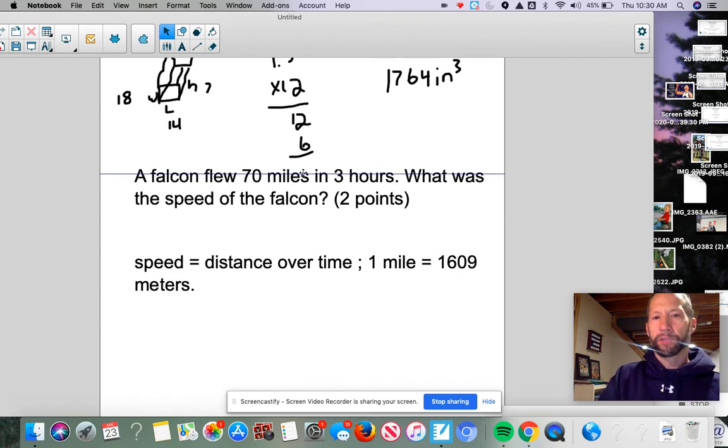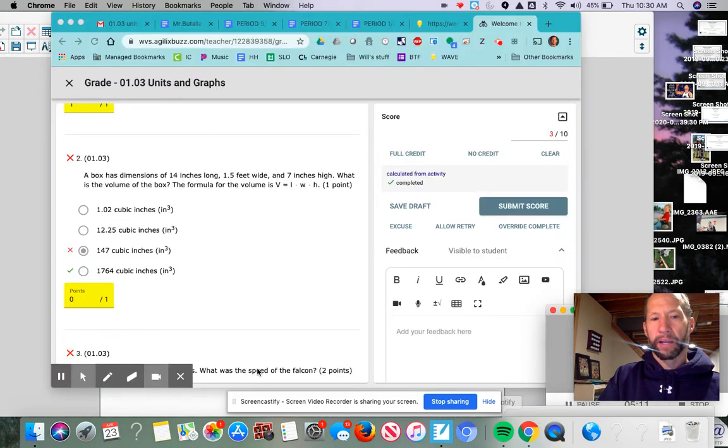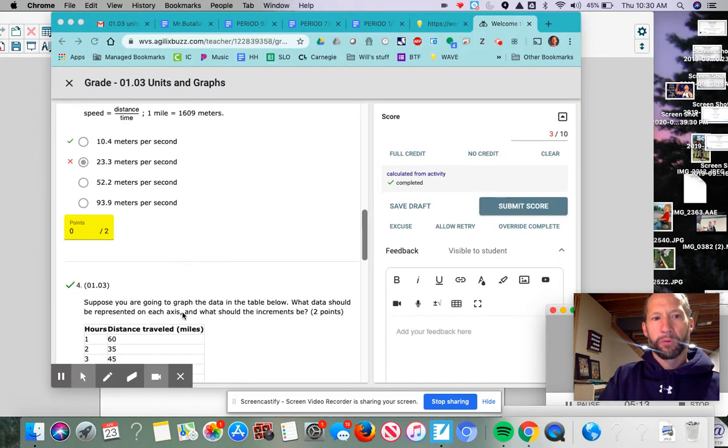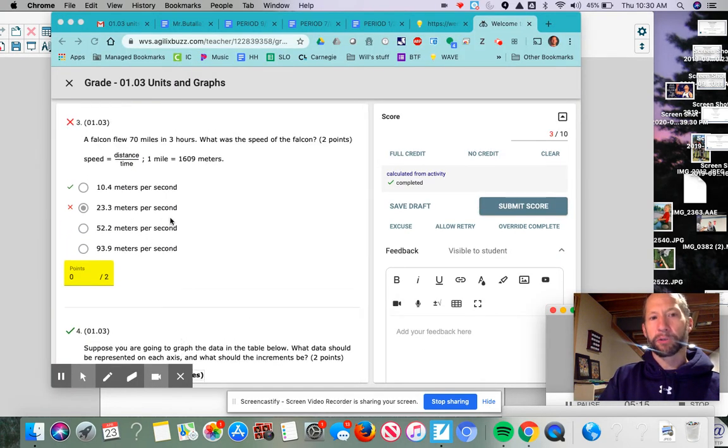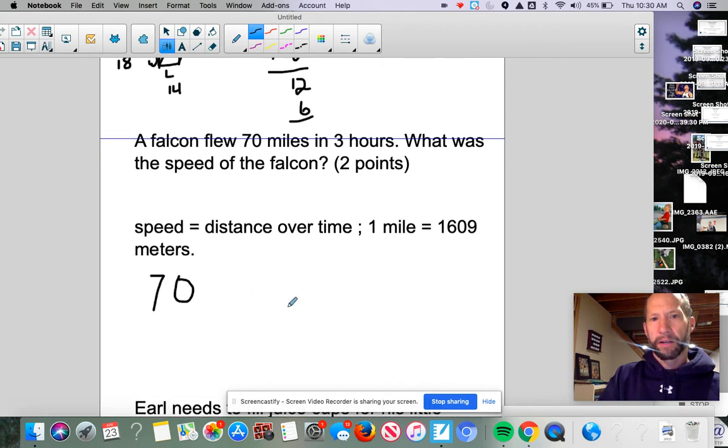Okay, the next one. A Falcon flew 70 miles in 3 hours. What was the speed of the Falcon? The options, however, if I remember right, were in meters per second. So we got a double whammy here because notice we're in miles and we're in hours. So we got to convert the miles to meters and the hours to seconds, which sounds daunting, but it's really not bad because all we're going to do is use the conversions that they gave us.